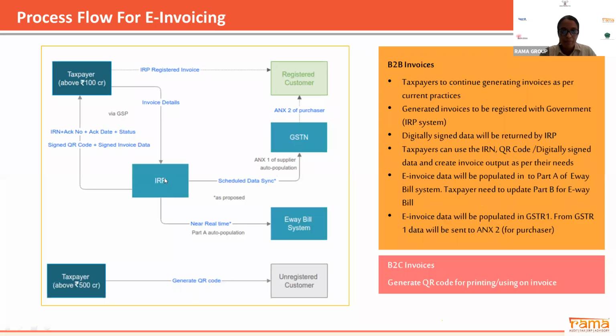You send these details to the IRP, the Invoice Registration Portal. Now, what is the role of the IRP? The IRP will validate all the information on your invoice. It will check duplication errors, GSTN validation errors, invoice format errors and all other errors which may be there in your invoice.